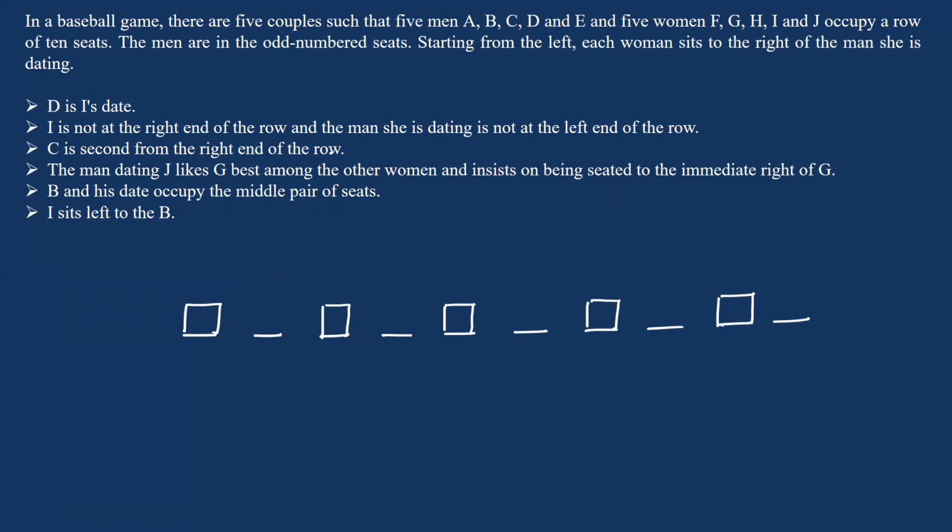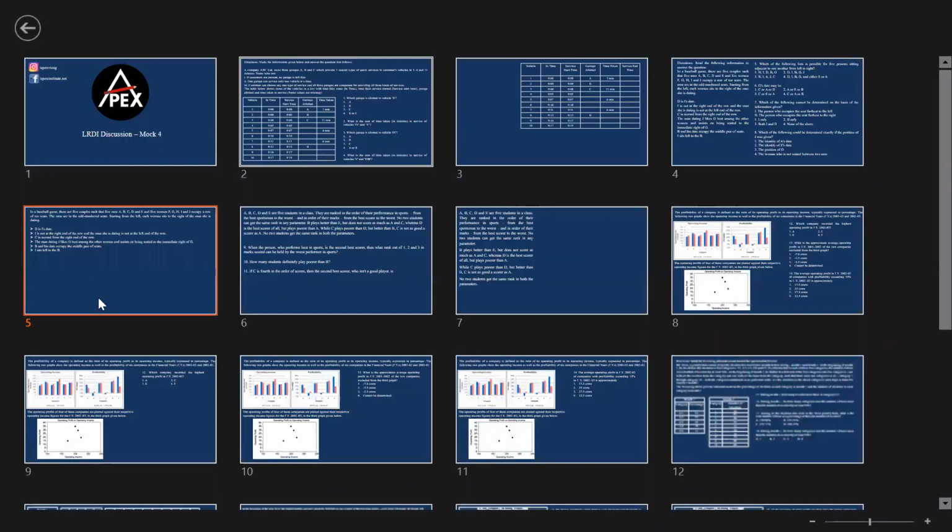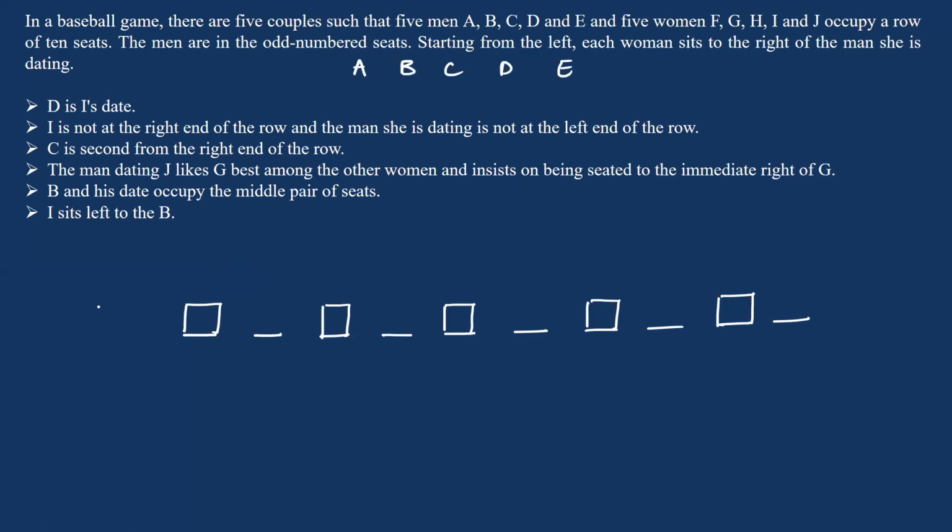Okay. Now D is I's date. So you have 5 men A, B, C, D, E, and the women F, G, H, I, J, and we are given that D is I's date.